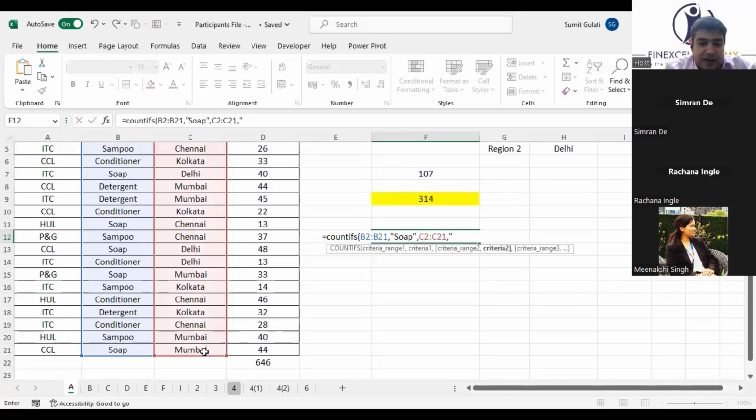I'm running slightly faster. If you find it difficult, do let me know. I'll take this again later, because I want to cover VLOOKUP and XLOOKUP, which are very, very important.